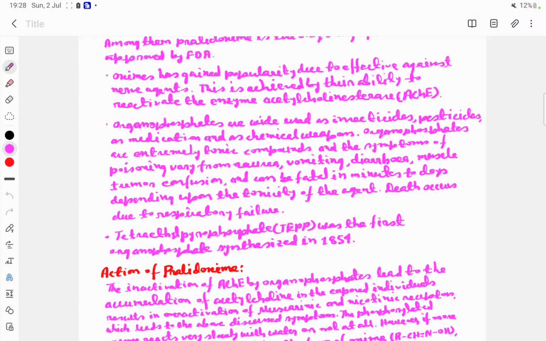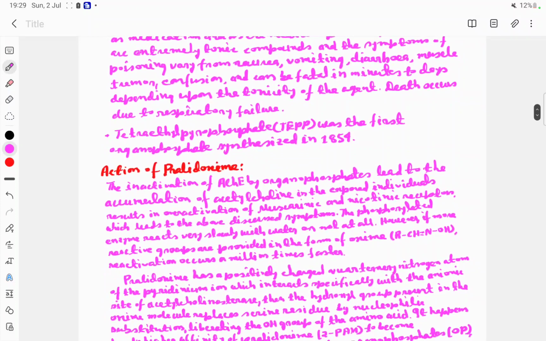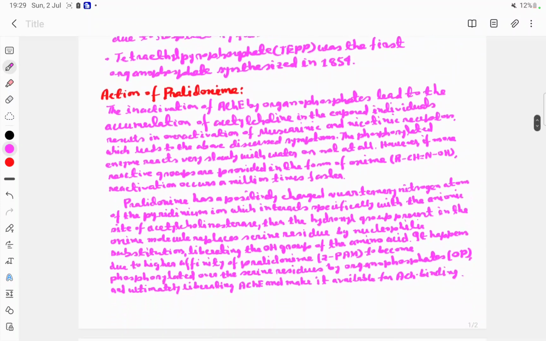Organophosphates are extremely toxic compounds, and the symptoms of poisoning vary from nausea, vomiting, diarrhea, muscle tremor, and confusion, and can be fatal in minutes to days depending upon the toxicity of the agent. Death occurs due to respiratory failure. Tetraethyl pyrophosphate, TEPP, was the first organophosphate synthesized, in 1854.